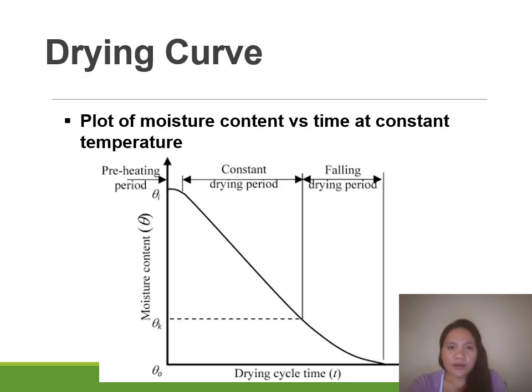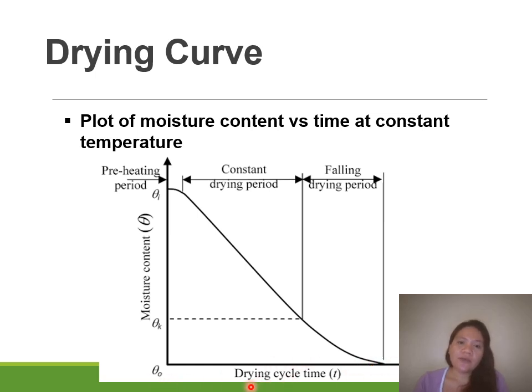So we have here a drying curve. What is a drying curve? Basically, it shows you a plot of the level of moisture content, which is on the y-axis of the plot, versus the time at constant temperature.